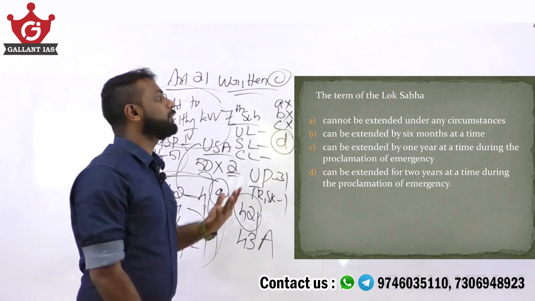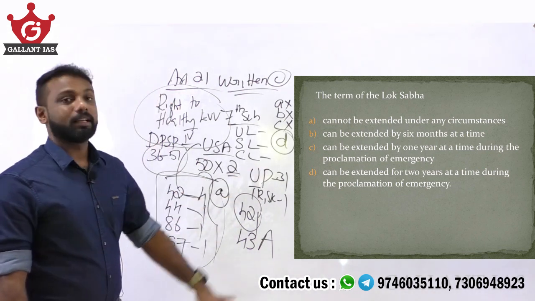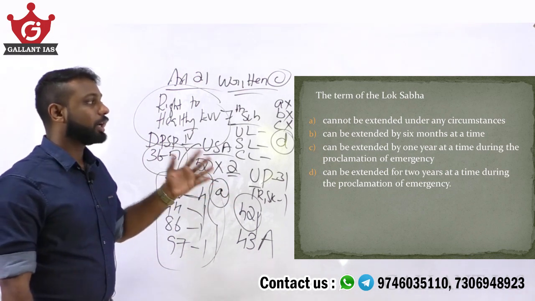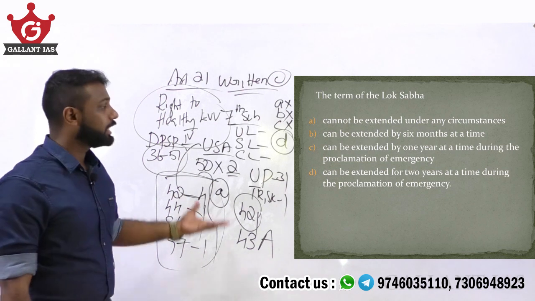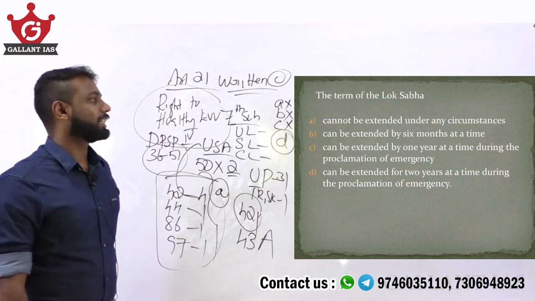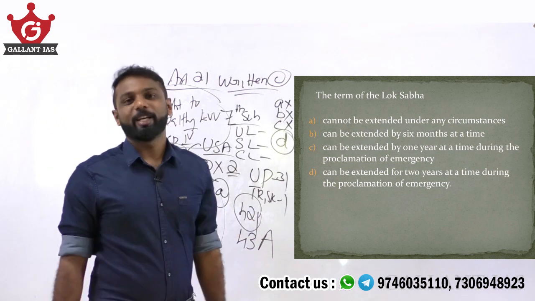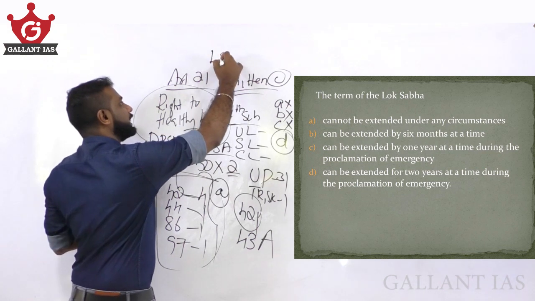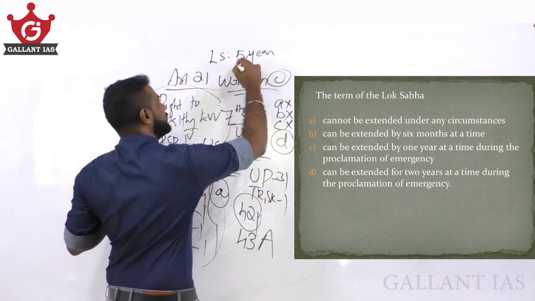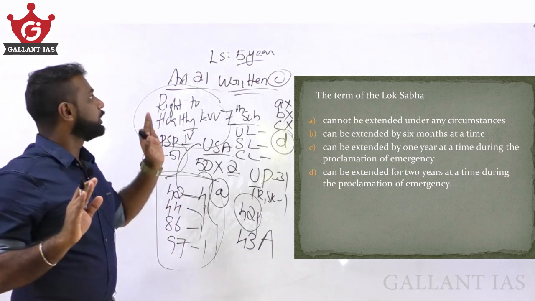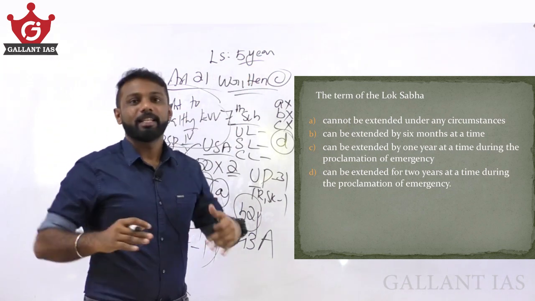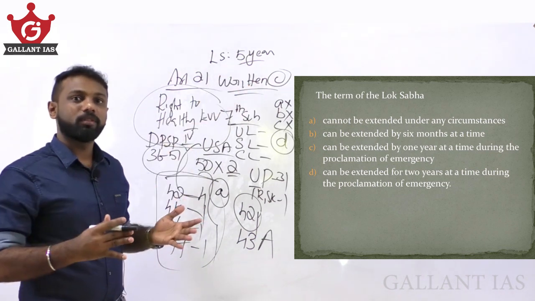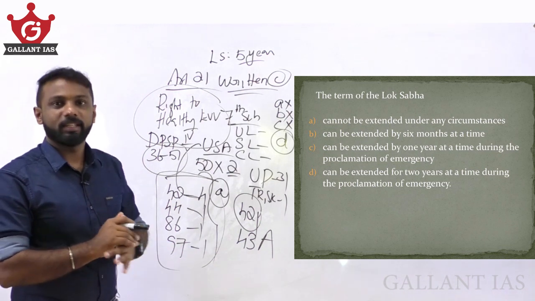Moving on to next question: the term of Lok Sabha cannot be extended under any circumstances, can be extended by 6 months at a time, can be extended by 1 year at a time during the proclamation of emergency, can be extended for 2 years at a time during the proclamation of emergency. See, we know that normally the term of Lok Sabha is 5 years, and after the completion of 5 years, it gets automatically dissolved. And under some circumstances, President of India can dissolve the Lok Sabha even earlier.